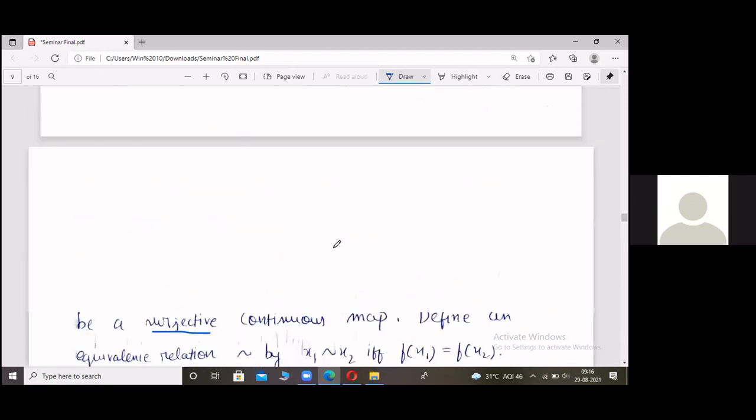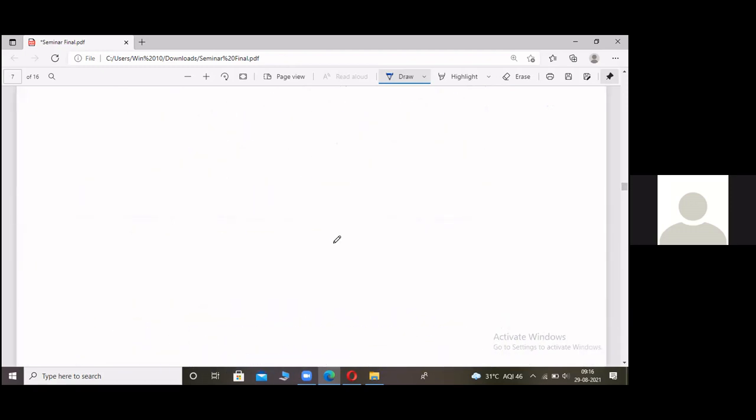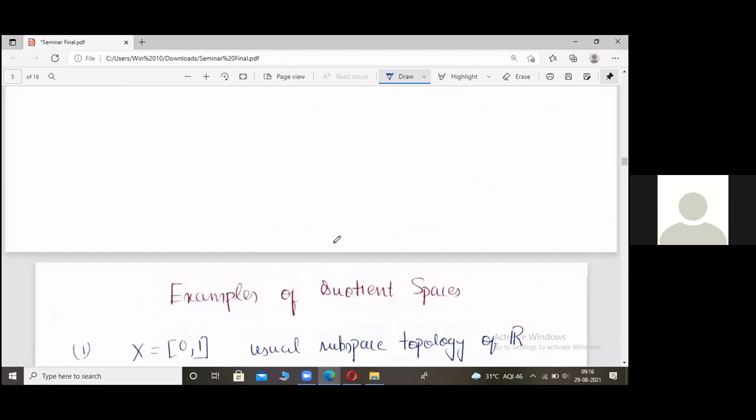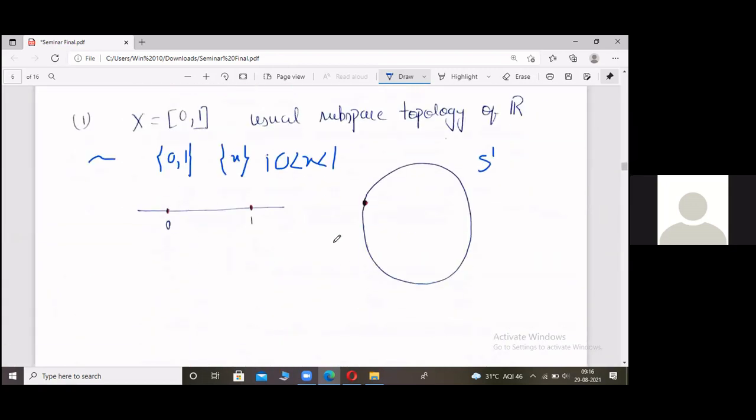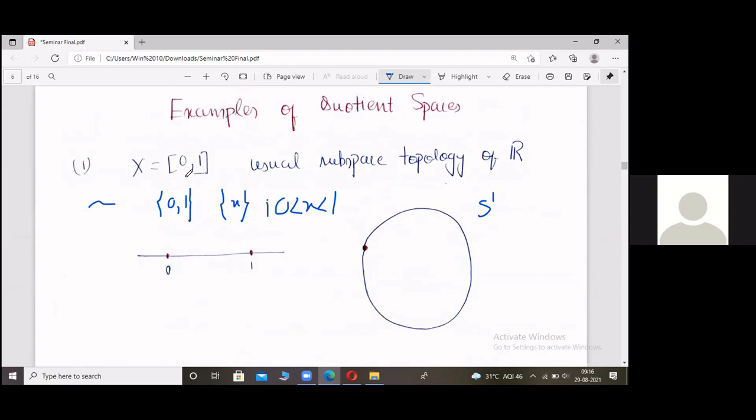Now we'll go back to our main example, the examples which we had seen. Here we had constructed a quotient space using this equivalence relation. We identified the endpoints together and glued them and got a circle, where the singletons are also equivalence classes. Now our guess was this is homeomorphic to S1, right?